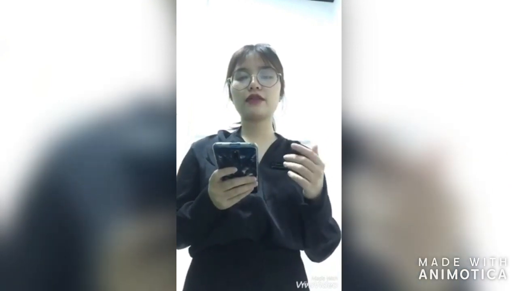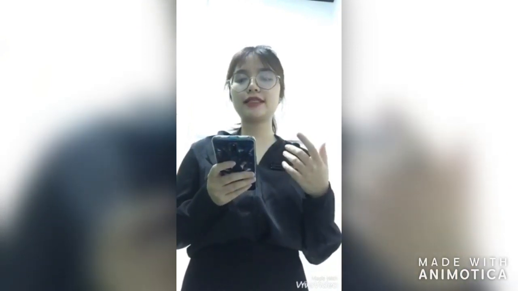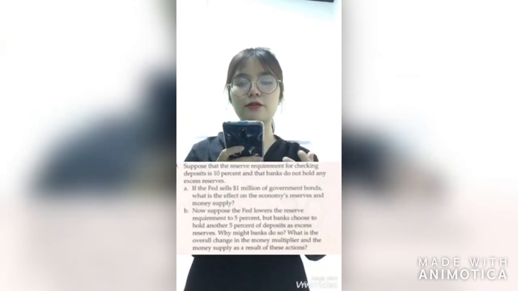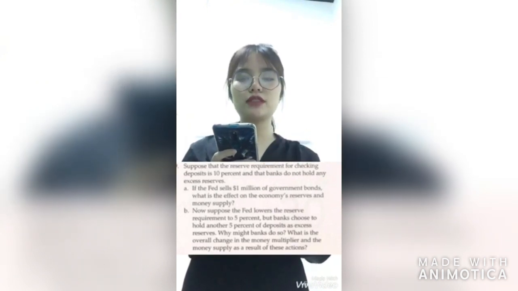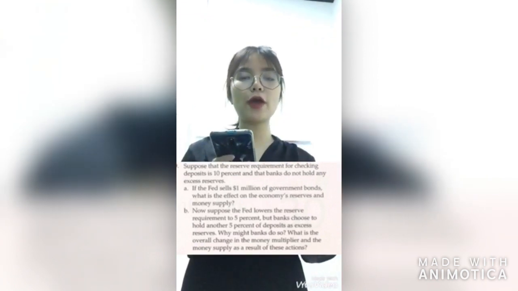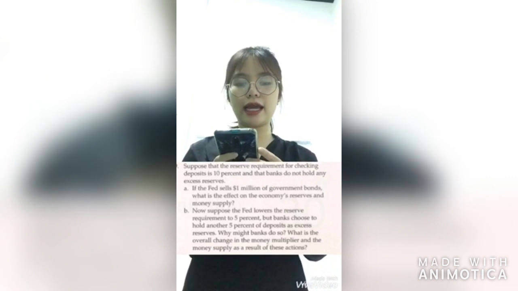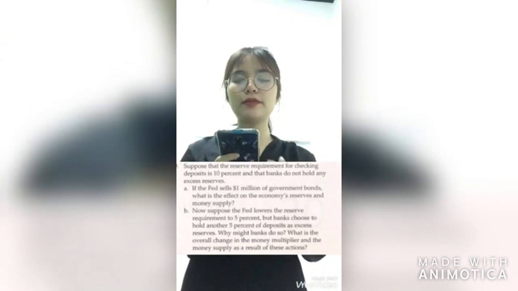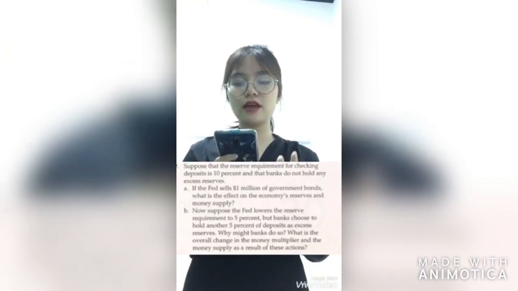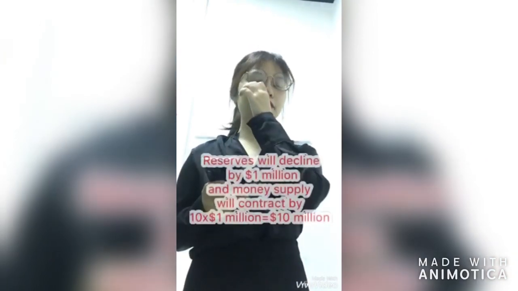Hi, I'm Huệ, and the question of chapter 29 is: suppose that the reserve requirement for checking deposits is 10% and that banks do not hold any excess reserves. If the Fed sells $1 million of government bonds, what is the effect on economy reserves and money supply?